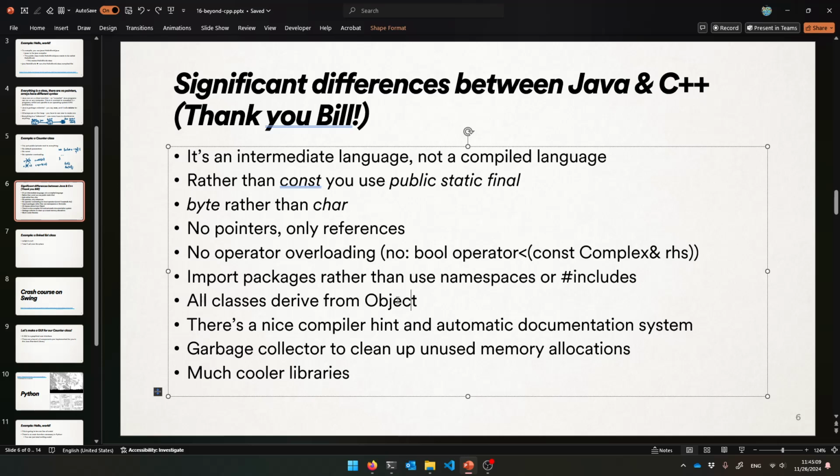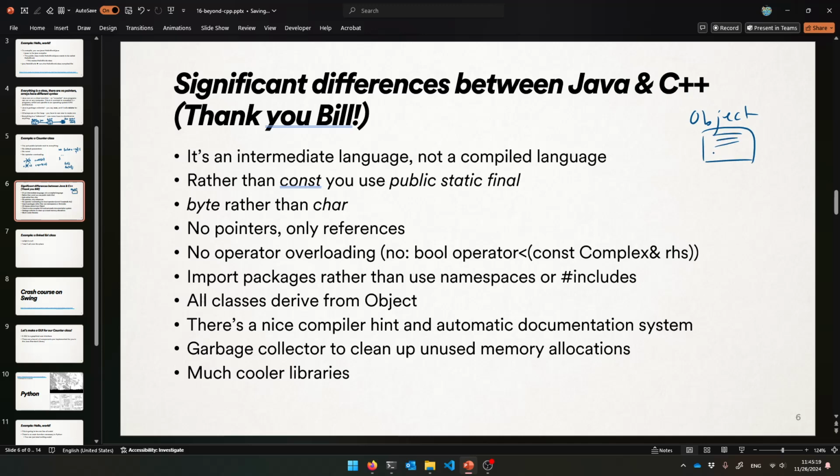Every class, one way or another, will derive from the object base class. Everybody is a subclass of object in Java. Object gives you nice information about things, like a hash function, and a toString method that usually you're going to want to override, but you're always guaranteed to have that for every class that you write. One way or another, you're getting a default one made for you. Everybody's inheriting from the object class.